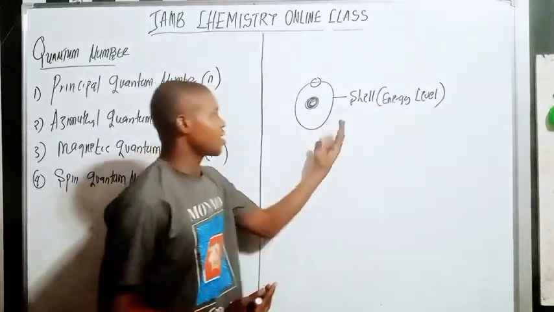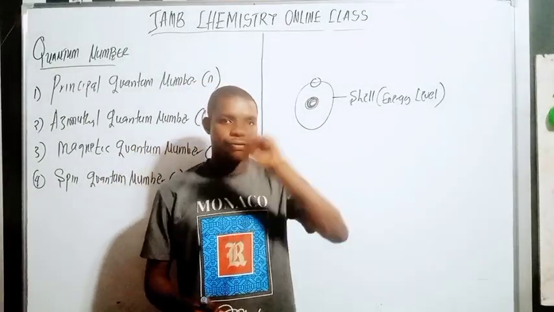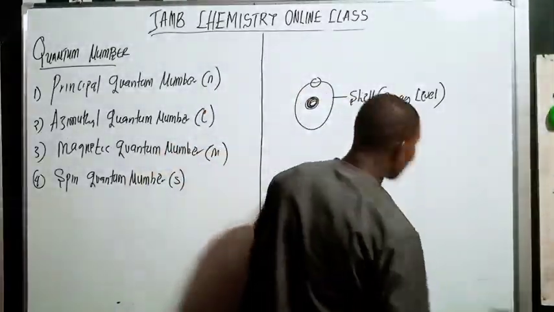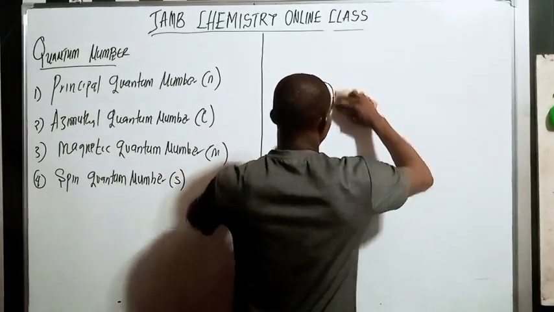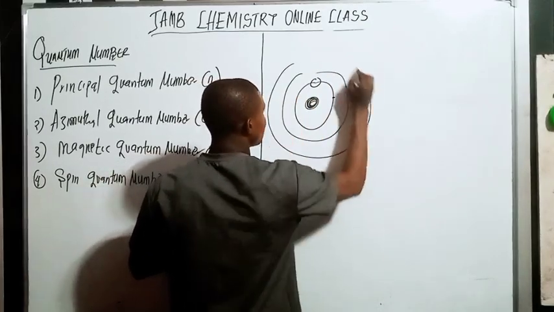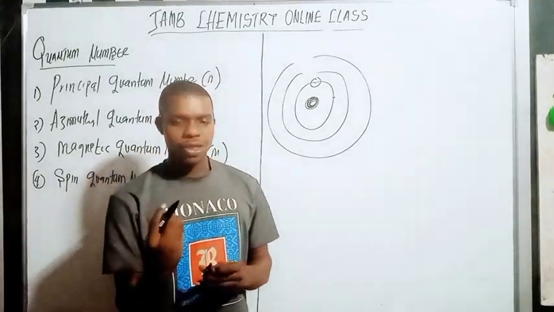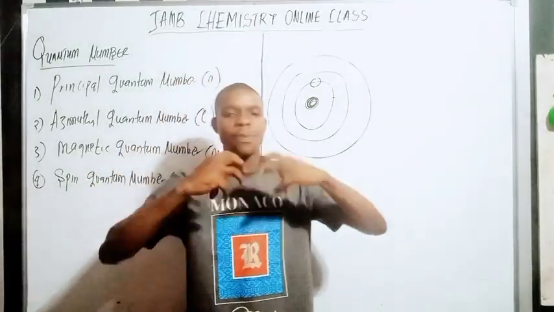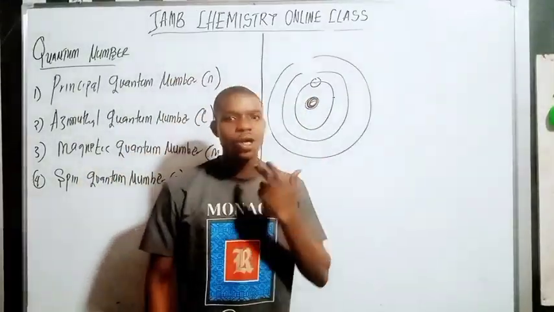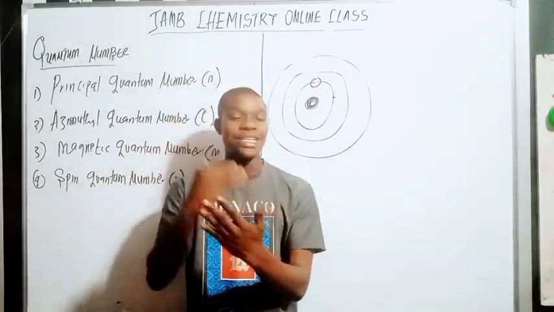Do you understand? And the shell, which is the energy level, we have the first energy level, second energy level, third, fourth, fifth, sixth, and seventh. As the energy level increases, the number of electrons increases. The number of electrons in the first energy level is not the same as in the second energy level, and it's not the same in the third energy level.